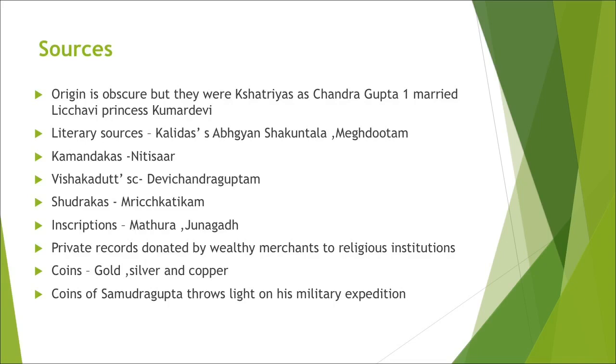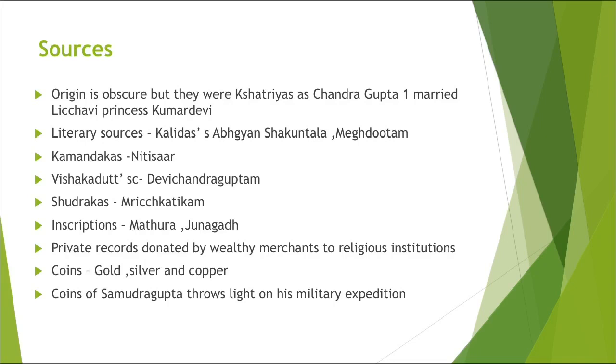The origin of the Guptas is again obscure. Few say that they were feudal lords, that is why they were Vaishyas. Few say that they were of lower origin, Shudras. But since Chandragupta I married the Lichchhavi princess Kumaradevi, there is also a coin. The Guptas also issued gold, silver and copper coins. There is Chandragupta and an image of Kumaradevi; it is called the Chandragupta Kumaradevi coin. Historians have concluded that the Guptas were Kshatriyas.